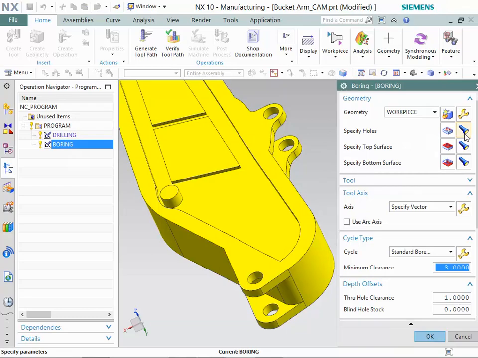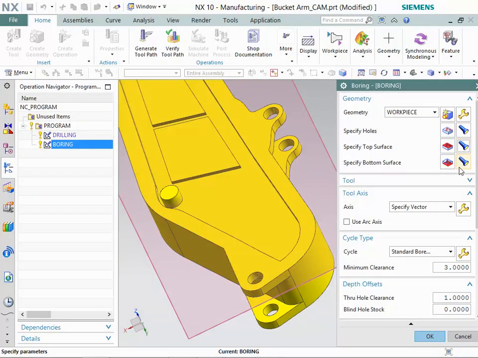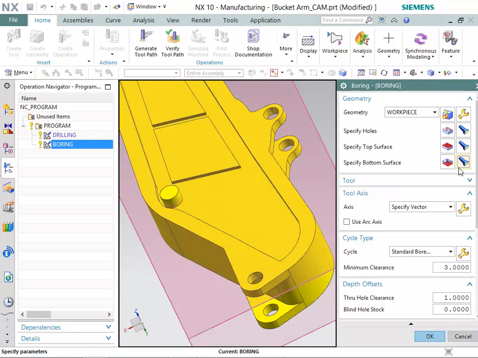Then, click on the Display button in Specify Holes row. Observe the specified holes. Now, click on the Display button in Specify Top Surface row. Observe the specified top surface in the form of a plane. Now, click on the Display button in Specify Bottom Surface row. Observe the specified bottom surface in the form of a plane.